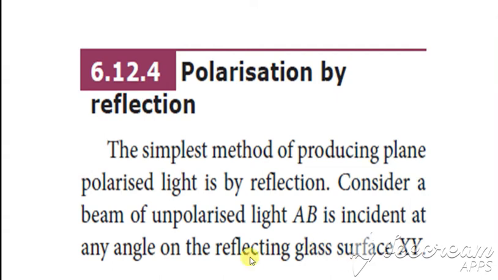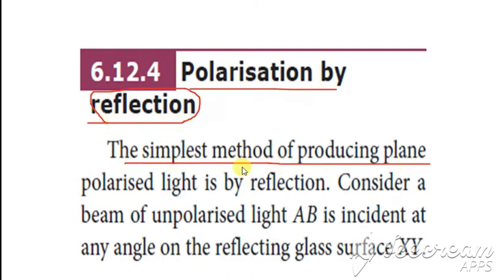Next topic we are going to see is about polarization by reflection. Because of reflection, how does this polarization happen? The simplest method of producing plane polarized light is by reflection. We can produce plane polarized light only by the process of reflection very easily.